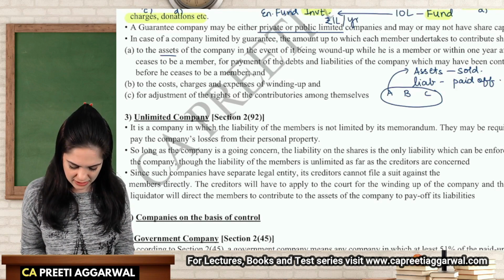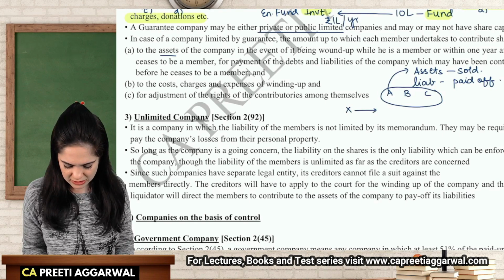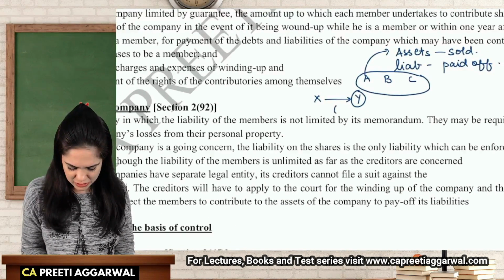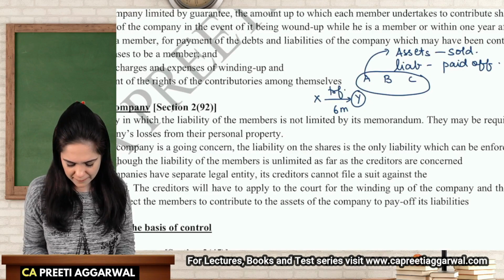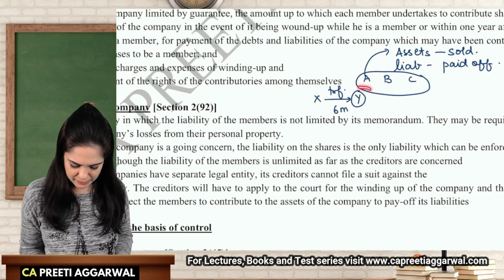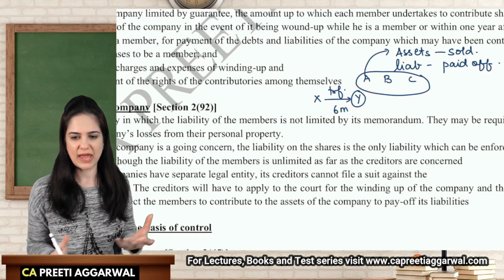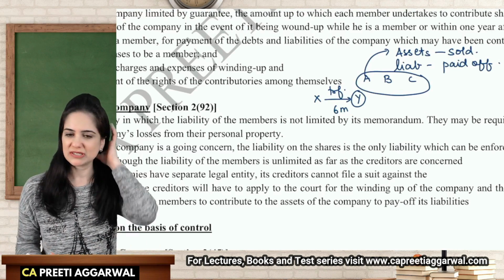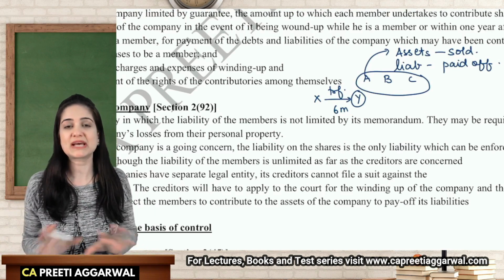Now Mr. X transferred his interest to Y. And within 6 months of this transfer, the company went into liquidation. So the company went to Y and they demanded, see, X had given a guarantee. And now that you have purchased the shares, you will have to pay that money. Y says, I'm not in a position to pay.